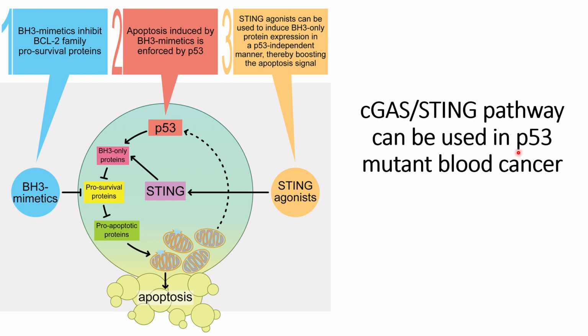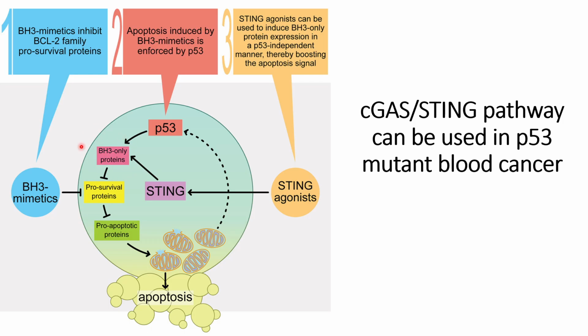Because of that, p53 will not be able to trigger apoptosis, and these mutant blood cells will continue to replicate. What the researchers have found is that p53 is used to upregulate BH3-only proteins, which belong to the BH3 family.